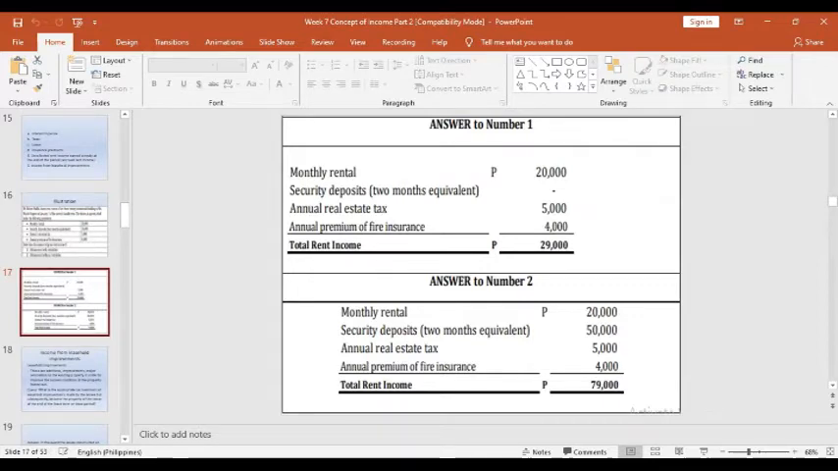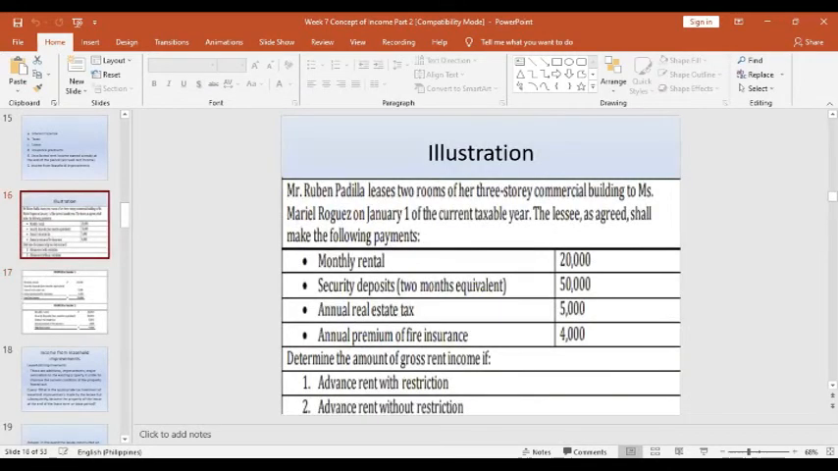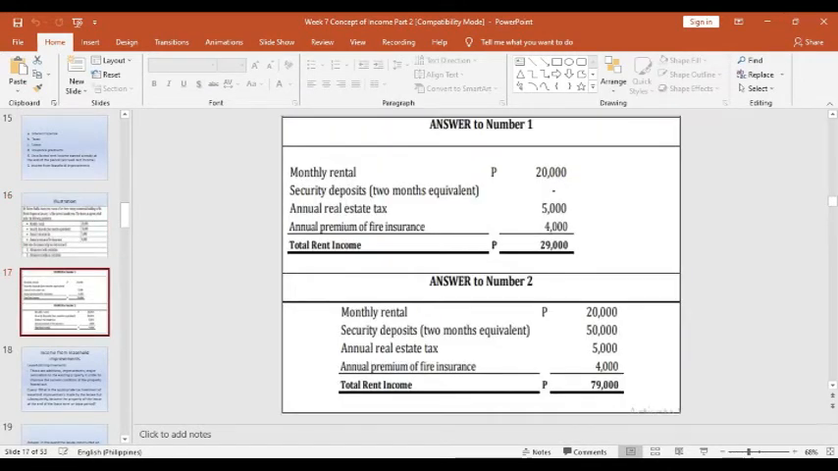And for number 2, we compute the gross rent income on the advance rent without restrictions. So the security deposit is now included in the gross taxable rent income, of course. So the total rent income is 79,000. Okay, so those total rent incomes are the gross rent income subject to tax before the allowable deductions.